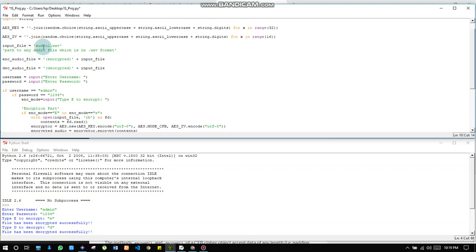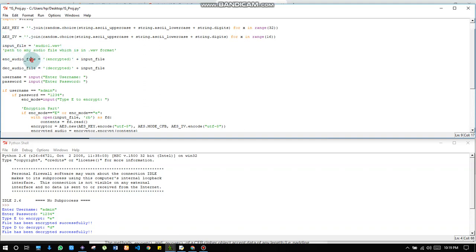And also, this file is in the same path which is holding this particular code, that's why we haven't given any specific path. But if we want to encrypt some file which does not exist in the same path, we can give the actual path there, and it will take the file from that.